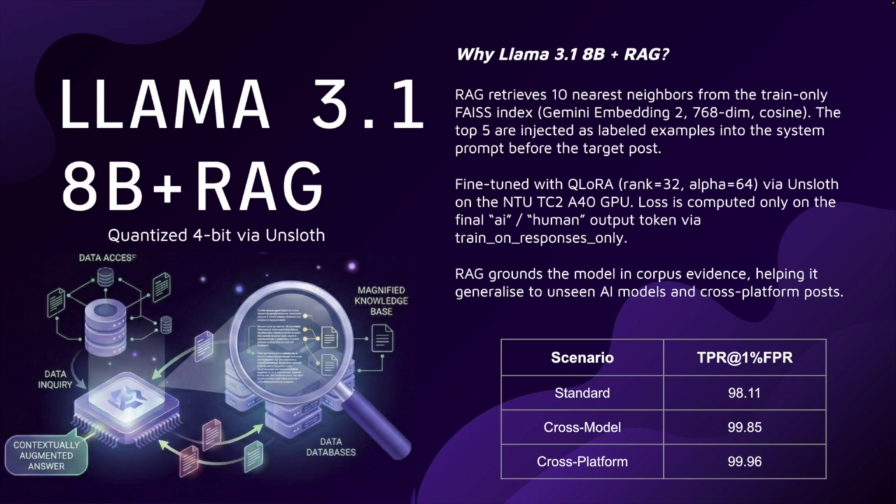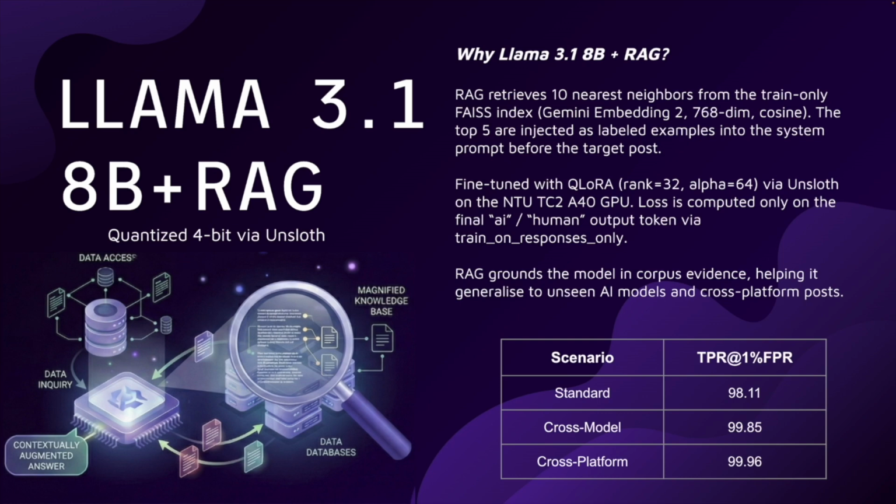The key design choice is that RAG is baked into training, not just applied at inference. For every training example, we query the FAISS index and inject the top five most similar labeled posts directly into the system prompt. This makes sure the model learns to classify while simultaneously reasoning over the corpus evidence. To keep the model focused on the actual decision, we use response-only supervision, which means that the loss is computed only on the final output token, which is either AI or human, and not on the prompt or the retrieved context.